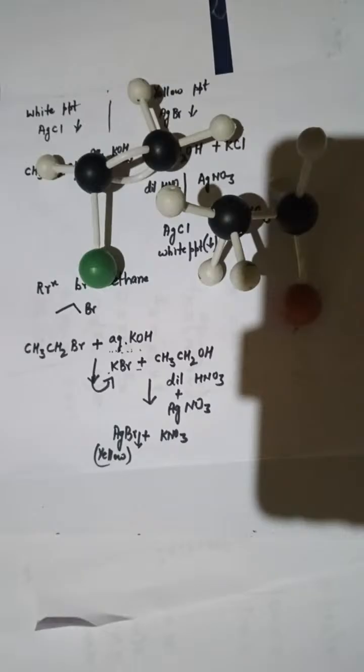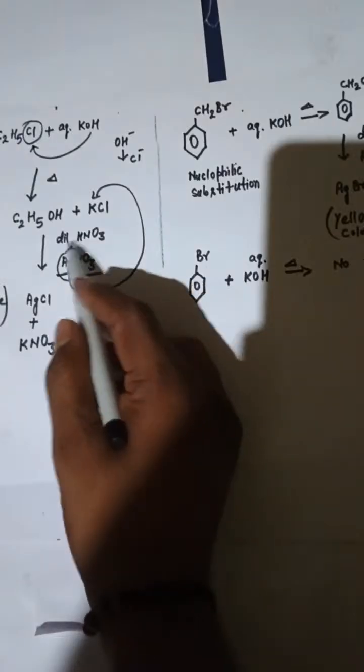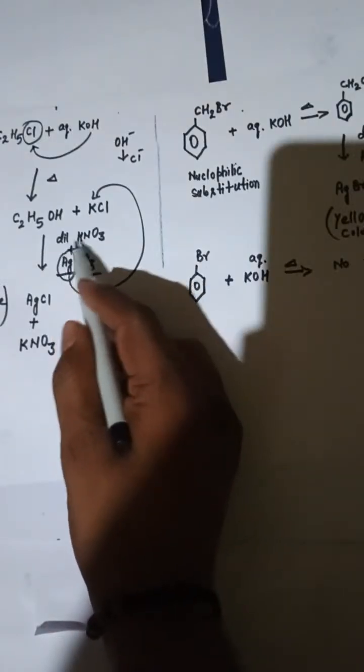Okay, we'll move ahead. Ethyl chloride is going to react with aqueous KOH, then with silver nitrate in the presence of dilute nitric acid, and that will give you a white precipitate.